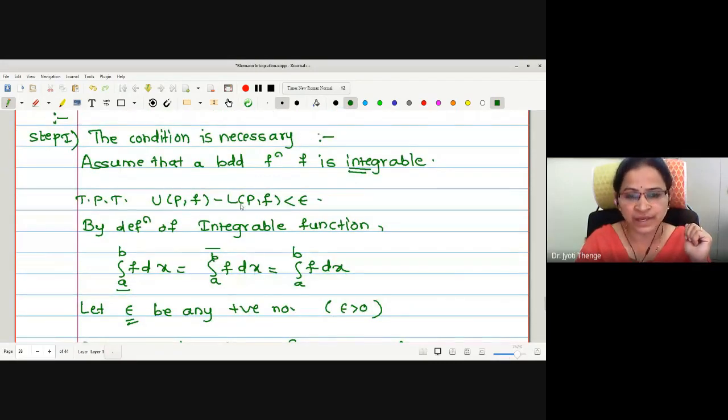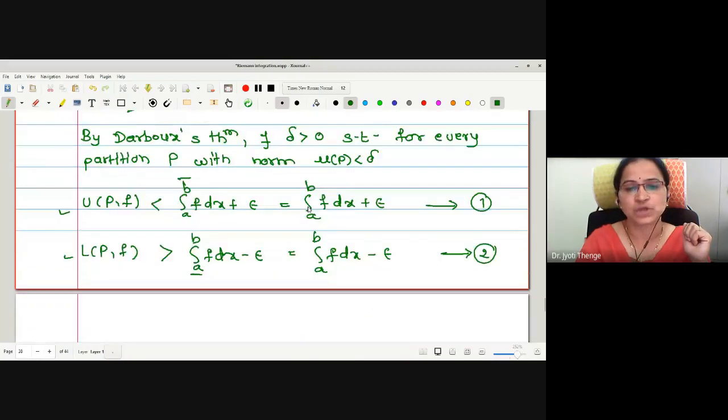Upper sum minus lower sum is less than epsilon. How can I find upper sum minus lower sum? Can I take directly a subtraction of equation number 1 and equation number 2? Is it feasible? Because one inequality is strictly less and the other is strictly greater, I cannot take an operation directly here.